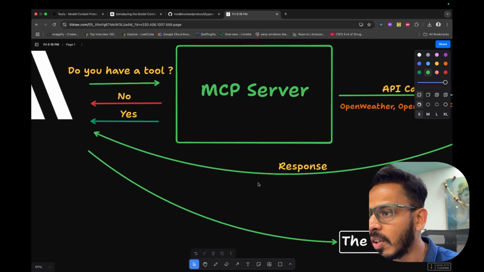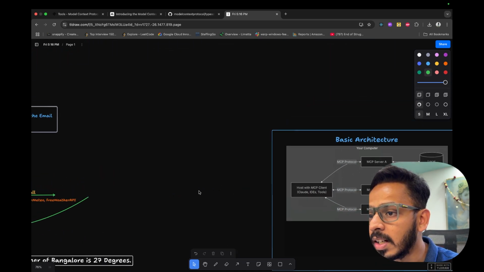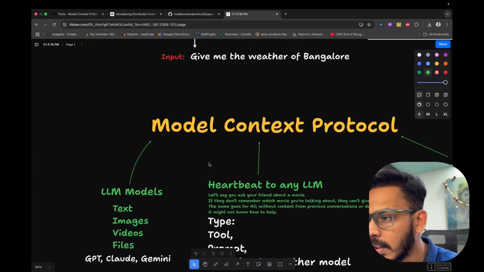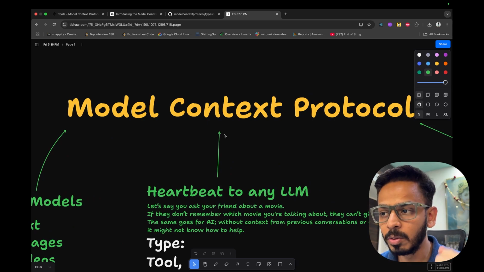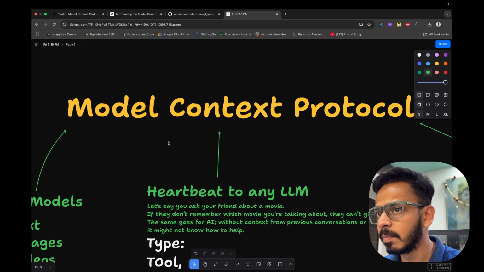Before getting over here, let's get into what exactly the Model Context Protocol is. It is basically divided into three parts. First is the model, second is the context, and third is the protocol.